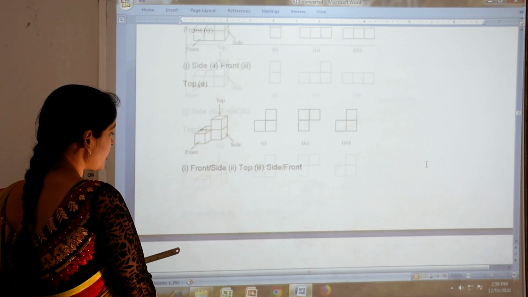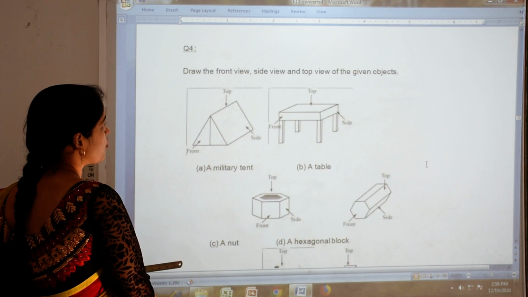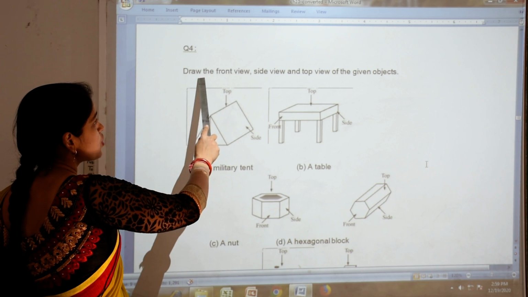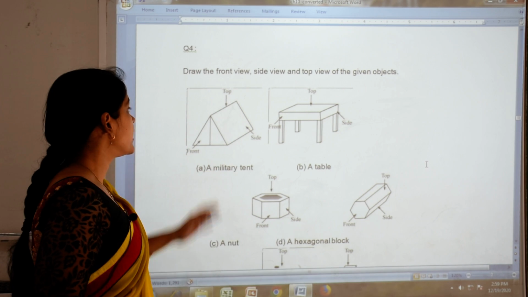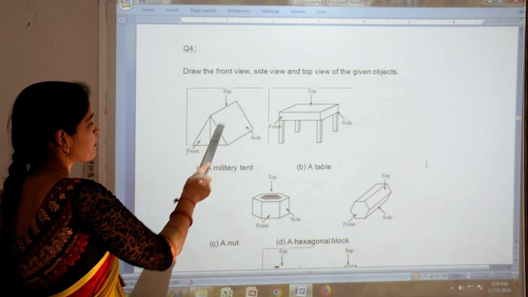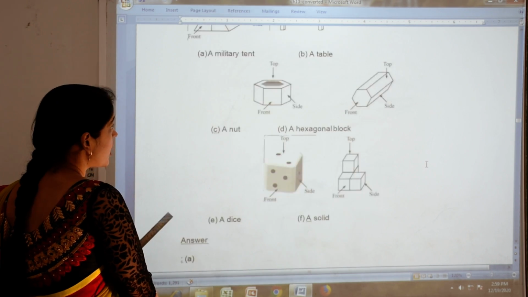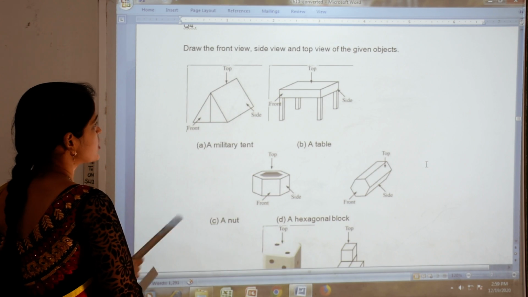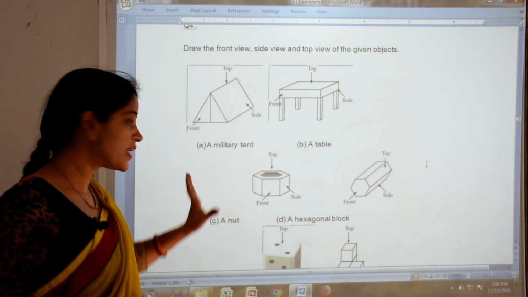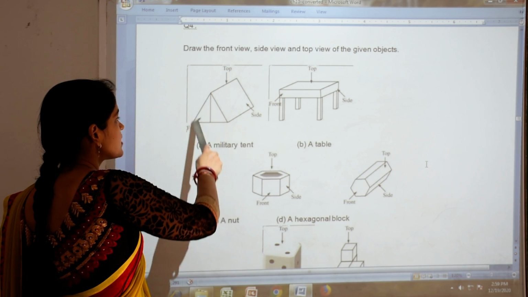Now let's see question number 4. The 4th question is to draw the front view, side view and top view. Okay, here you have been given a military tent. Now in the figure it is already mentioned which is its front part. This is the front part.